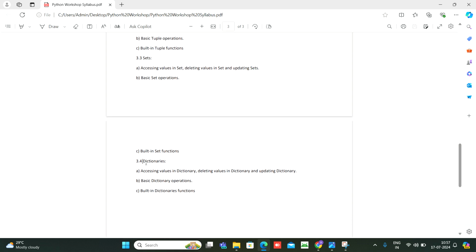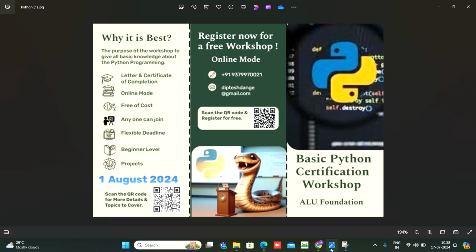Same we will see for dictionaries: accessing the values from a dictionary, deleting values in a dictionary, updating a dictionary. Same, we will see dictionary operations and dictionary functions. So you can register by scanning this code or the link is given in the description.